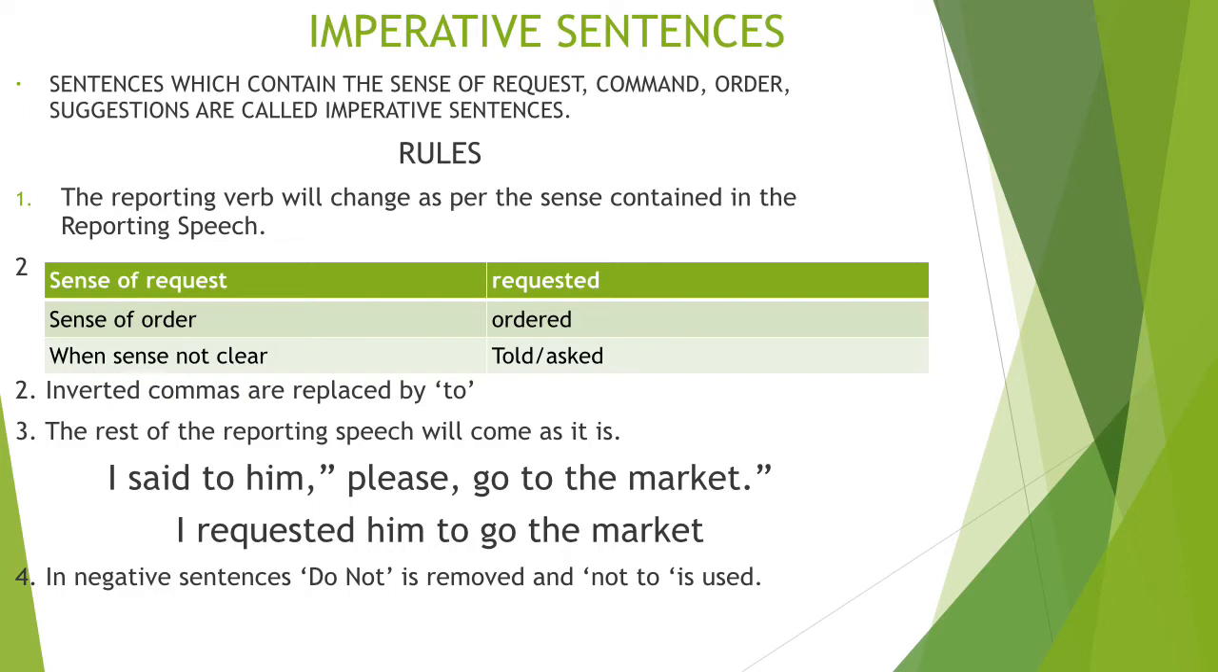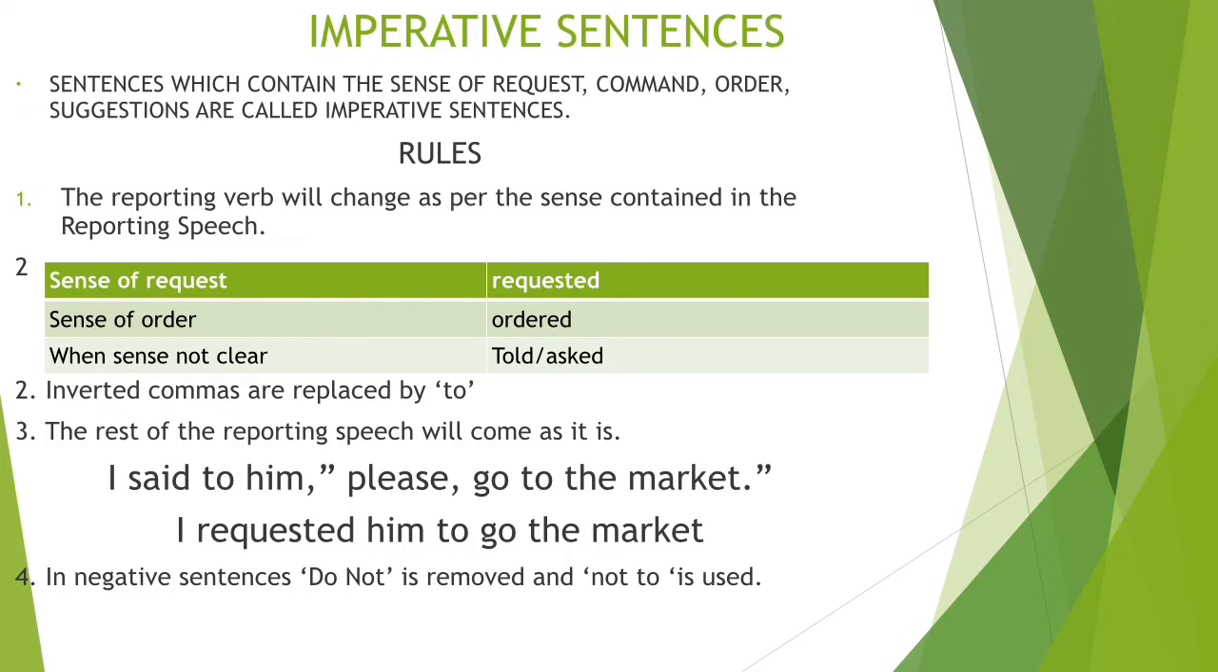Second main point is inverted commas are replaced by to. So to is an expression which we use to join both parts of the sentence given to us. The rest of the reporting speech will come as it is. This is an important point to note down here, that we are not going to make any change in the verb, in the tense verb. Let's make it clear by going through the example given to you.